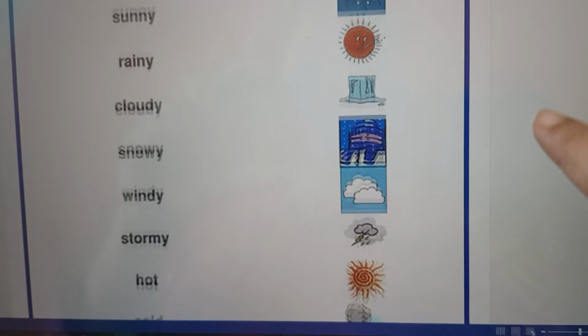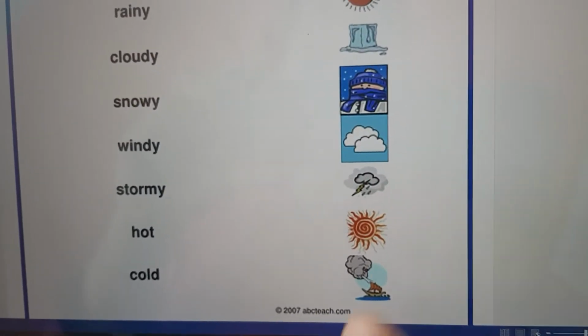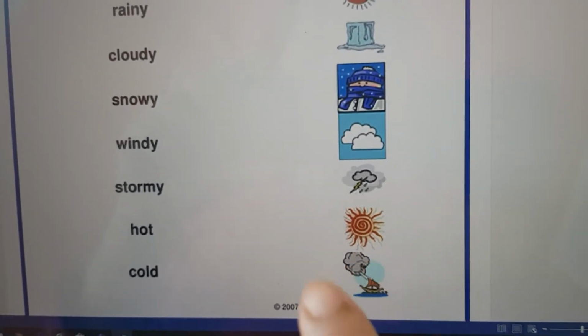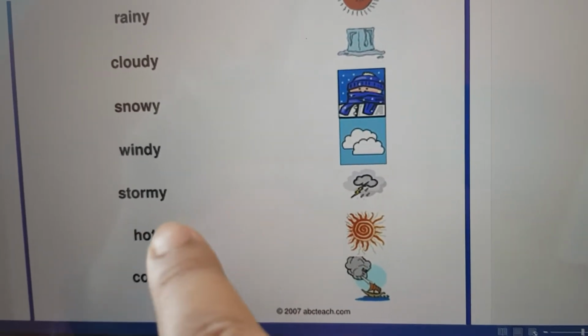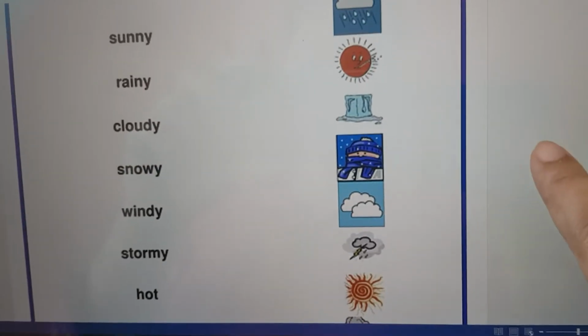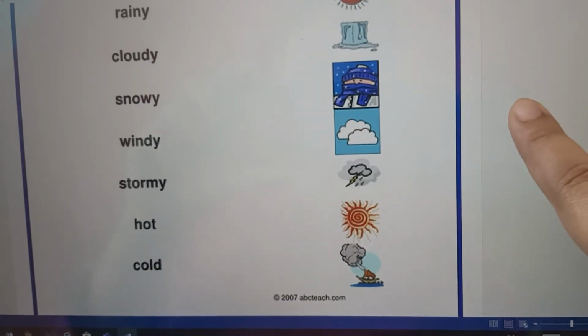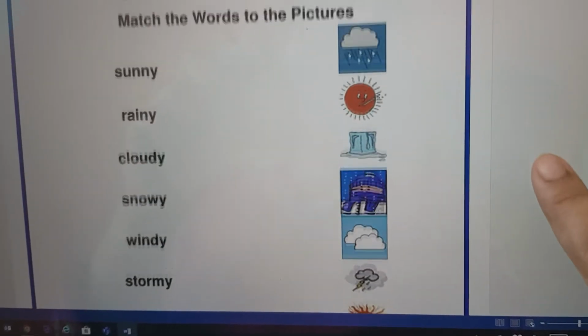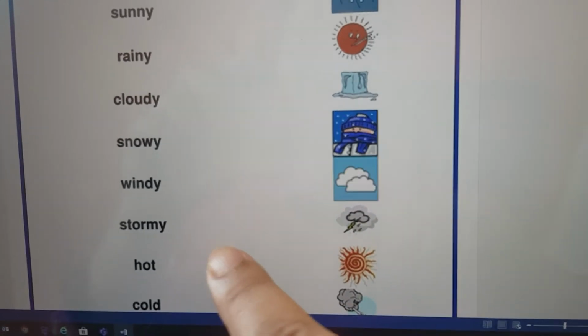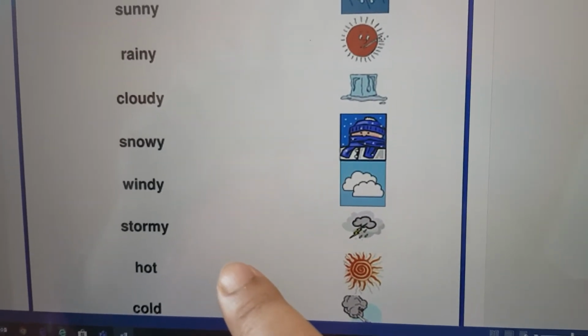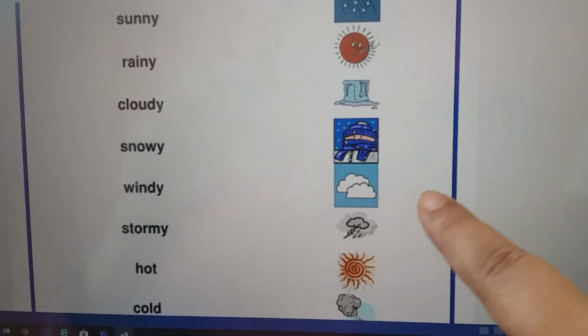Windy means lots of wind, right? See here in this picture, lots of wind is pushing the ship. Stormy means storm, where there's lightning, where the sky is black, that is called storm. And hot means the sun is really high in temperature.